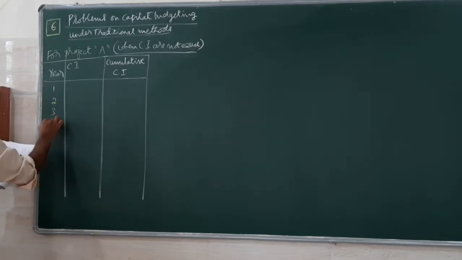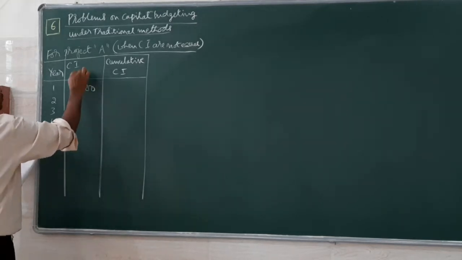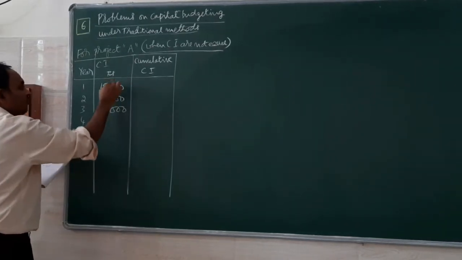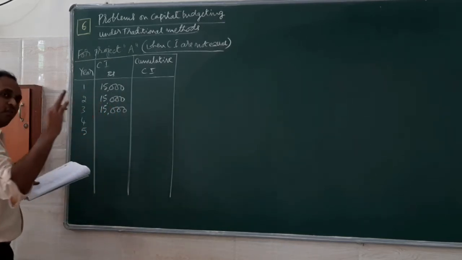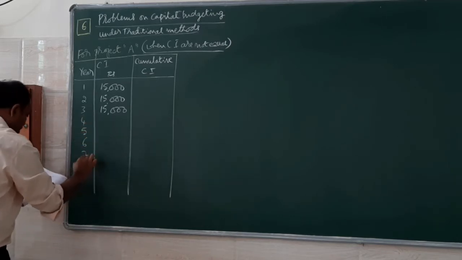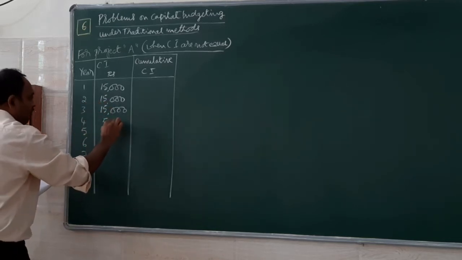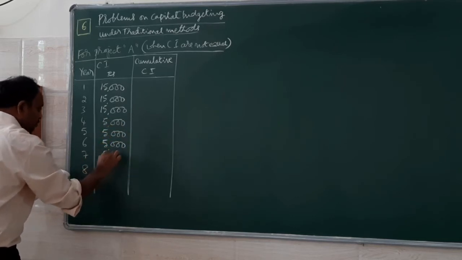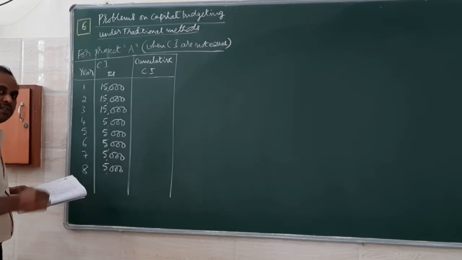So as you can see in the problem, for the first 3 years, the cash inflow is 15,000 each. That means every year 15,000: first year, second year and the third year. Later on, for the next 5 years, it is 5,000. Next 5 years, 4, 5, 6, 7, 8. So every year after the third year, you are going to find 5,000 rupees cash inflow each. So every year 5,000, 1, 2, 3, 4, 5, 5 years each.